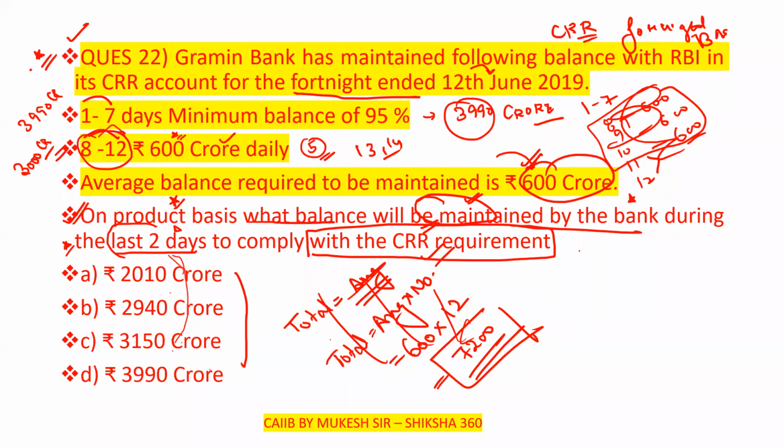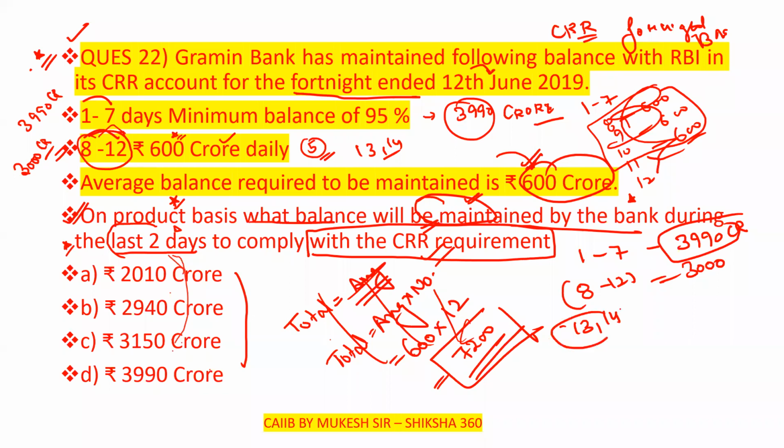So for 7 days, they are maintaining a minimum balance of 95%, that is 3990 crore. And for the next 5 days, that is 8 to 12, they are maintaining 600 crore daily, that is 3000 crore. So only 2 days are left, the 13th and 14th day.